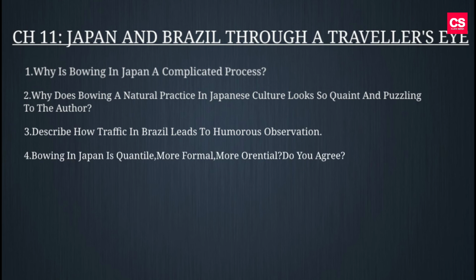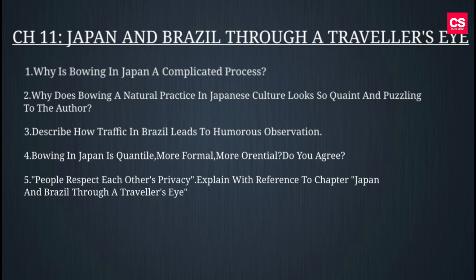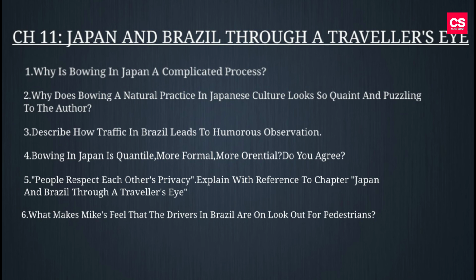Fourth question, bowing in Japan is quainter, more formal, more oriental. Do you agree? Fifth question, people respect each other's privacy. Explain with reference to the chapter Japan and Brazil through a Traveller's Eye. Sixth question, what makes Mikes feel that the drivers in Brazil are on lookout for pedestrians? Seventh question, what is unique about bowing in Japan?